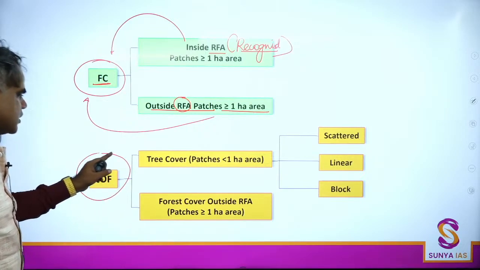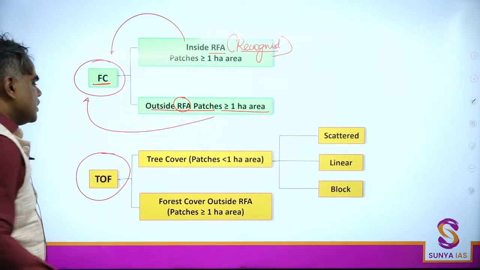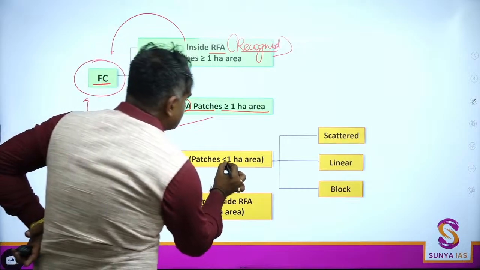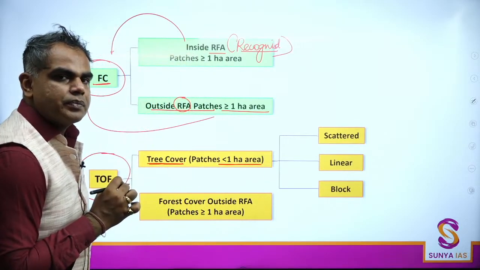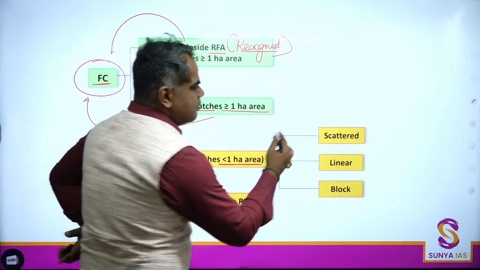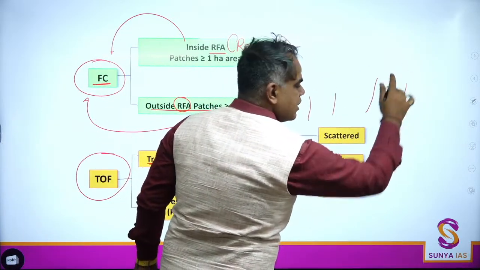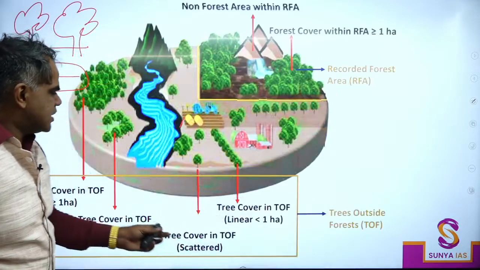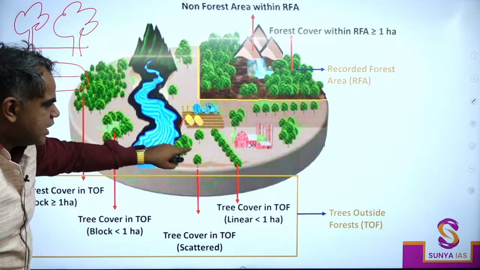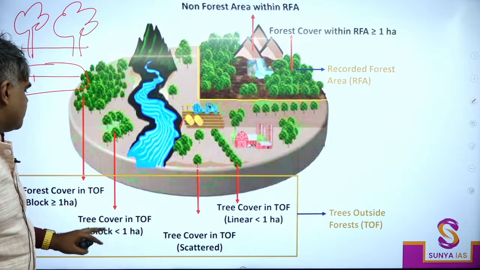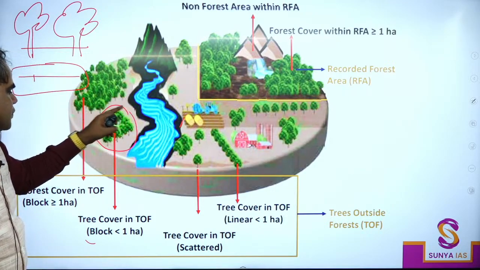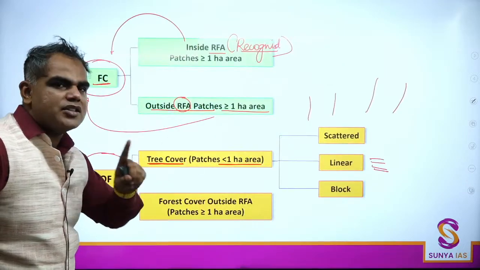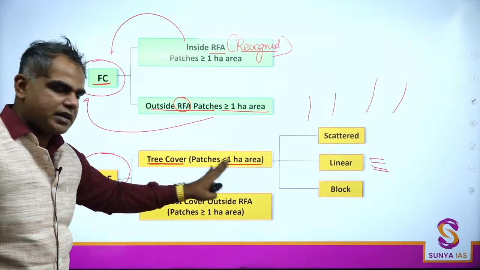You have tree outside forest. In this, there are two terms. In this, you also have a term known as tree cover. This is what we are seeing. So patches which are less than 1 hectare of area, they can be scattered. So different trees are in different areas. They can have a linear representation or they can have a block representation. So linear in one line, they can be scattered in different places, or they can be in a separate block. All these are overall tree cover. But the main thing in tree cover is to notice the patches less than 1 hectare of area. Less than 1 hectare.